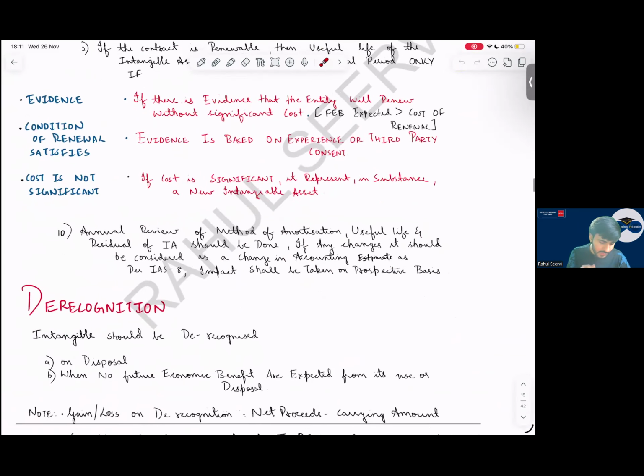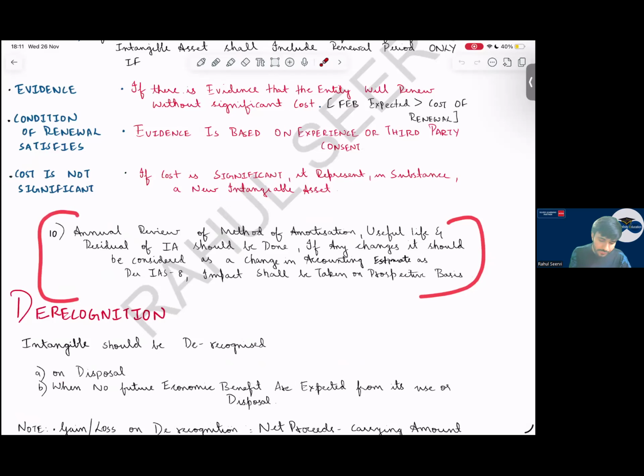So see everyone, now the 10th point: annual review of method of amortization, useful life, and residual value of intangible assets should be done. If there is any change, it should be considered as a change in accounting estimate, as we have seen for IAS 16. It's very rare that the examiner will give a question here. If there is a change in estimate, the question is tested from the IAS 16 point of view only.